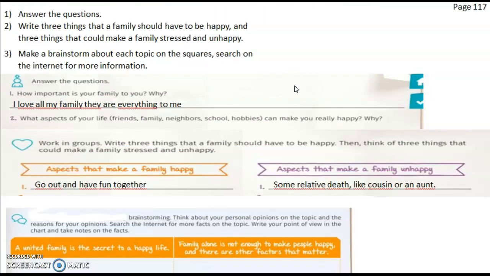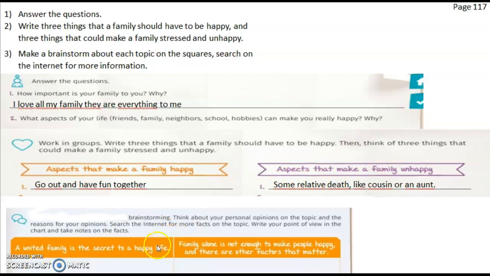And for the last, we got page 117. We got 3 exercises, and in the number 1, answer the questions. You got questions here. How important is your family to you, and why? I love all my family. They are everything to me. And the number 2, write 3 things that a family should have to be happy. For example, go out and have fun together. That's an activity to make a family happy. And aspects that make a family unhappy. Some relatives dead, like a cousin or an aunt, okay?